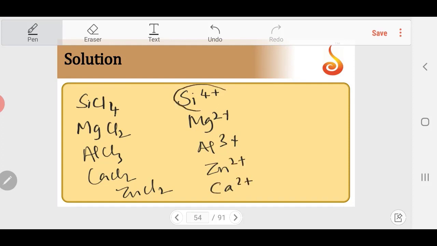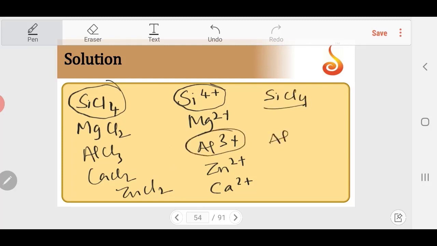So silicon 4 plus has a high degree of polarizing power. So Si4 plus should have predominantly covalent character. So this is obviously high. Like CCl4, SiCl4 is also a predominantly covalent molecule, tetrahedral. After that it is aluminum 3 plus, AlCl3 is also predominantly covalent, and dimer formation is there because of the high charge on the cation. Polarizability will be high, polarizing power will be high for these cations. As a result, covalent character is maximum for Si4 plus and Al3 plus.